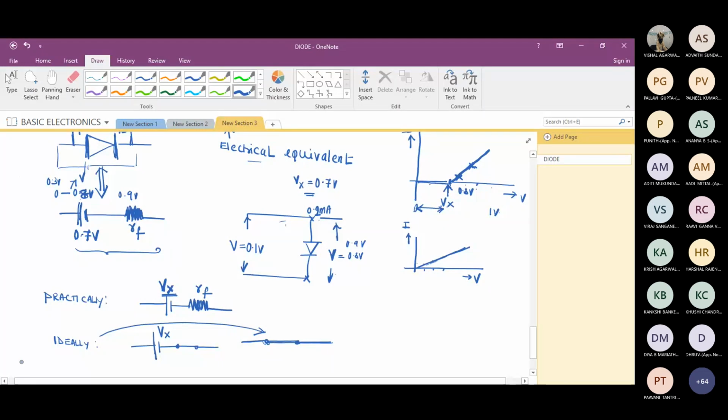Actually, the variation is like this. Am I correct? Yes, sir. So what I did, I drew a tangent to this and approximately took this variation as linear. Is it fine?